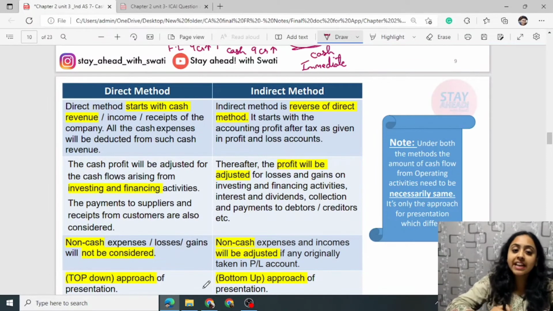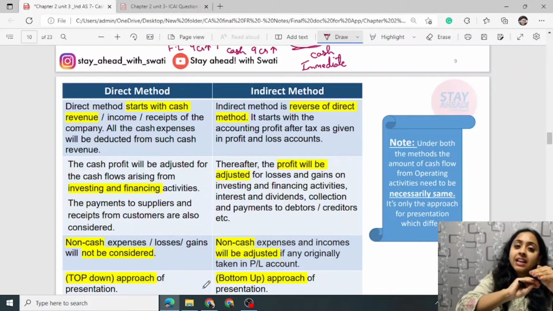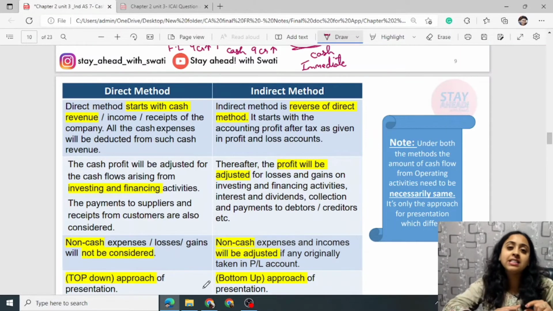Next comes direct method and indirect method. These are two different methods that are used for preparing cash flow statement. Under direct method, what happens is you add all the cash revenues, cash incomes, and from that you deduct the cash payments, cash expenses.